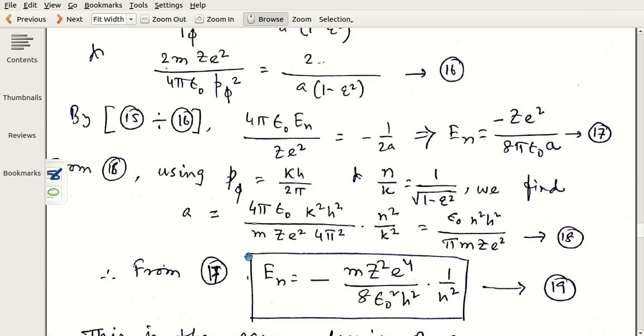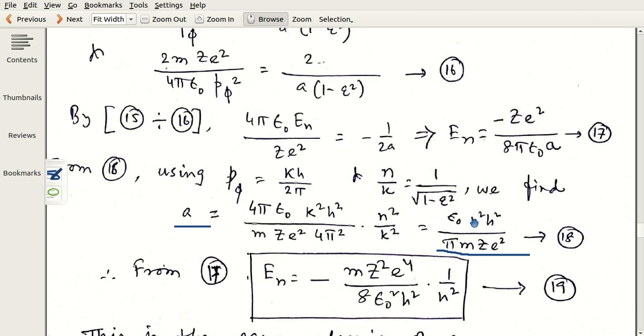And I need to draw your attention to another point, that is this expression. This is the expression for the semi-major axis, or you multiply it by 2 to obtain the major axis. Epsilon 0 into n square h square, you see that the major axis varies as n square. So as n increases, n equals 1, n equals 2, then the major axis increases, as the square of n.